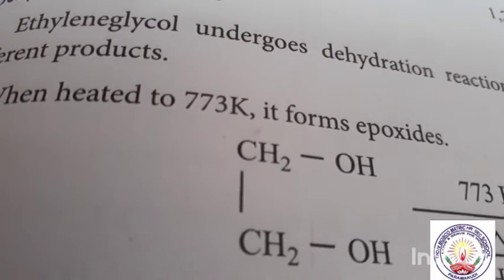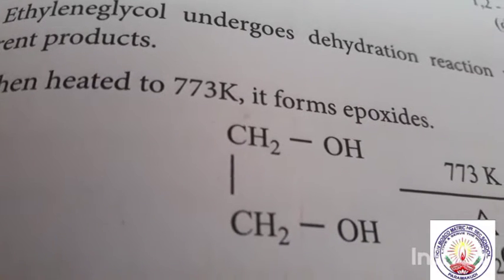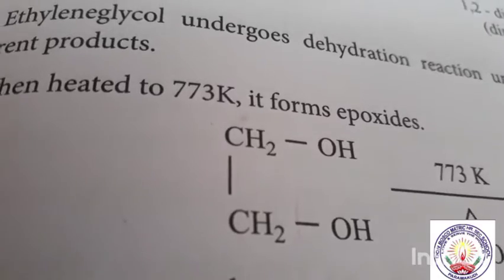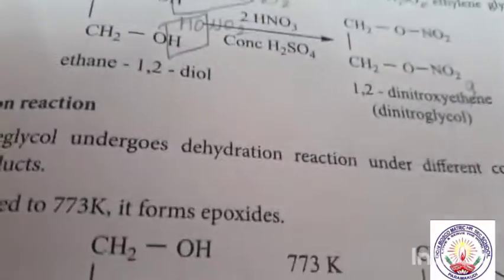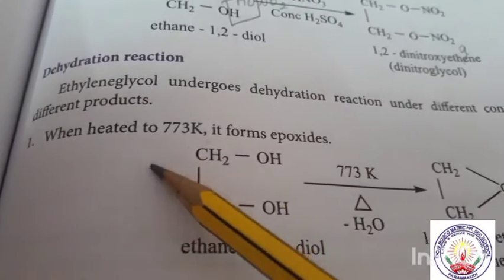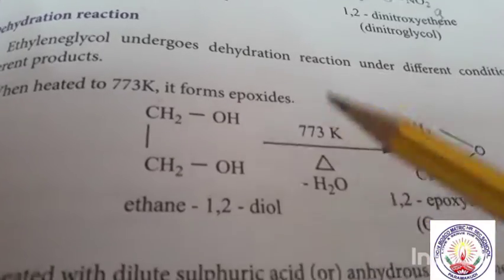Secondly, this is heated with anhydrous zinc chloride, and third it is distilled with concentrated H2SO4. So here it is heated at 773 Kelvin.